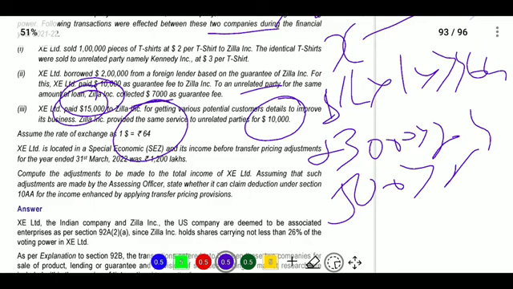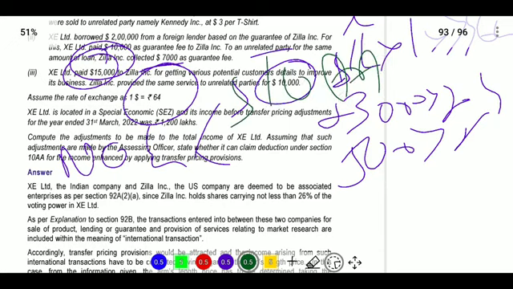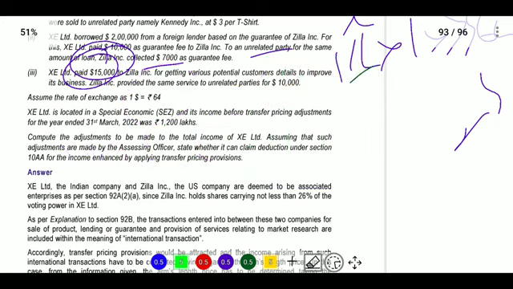Next, XE Limited is located in a special economic zone. When you are an associated enterprise, then no deductions will be allowed. Here we take section 10AA and Chapter 6A deductions, and Chapter 6A deductions are not allowed. This is the case, and we will see the answer.